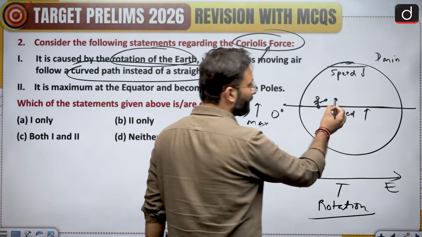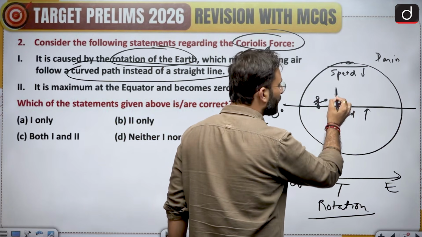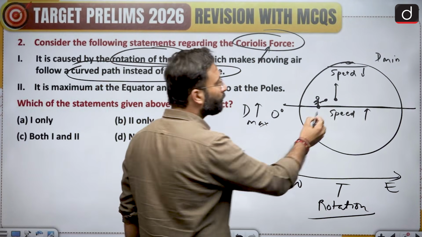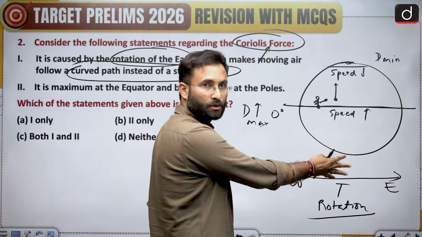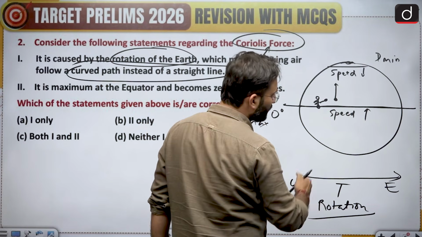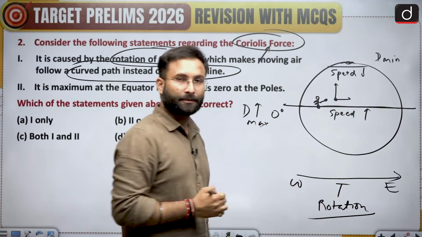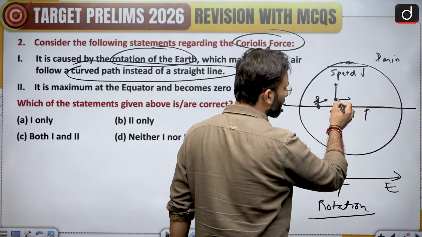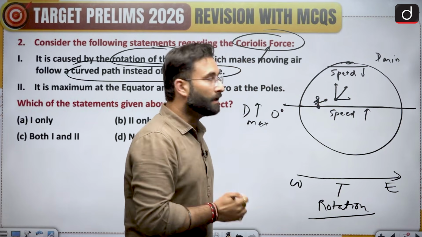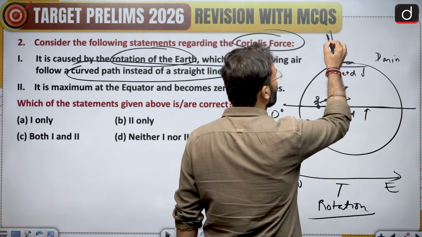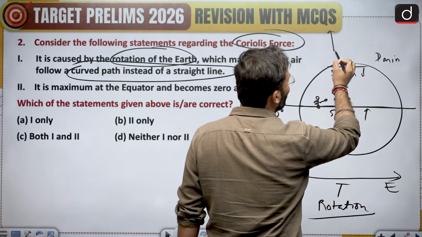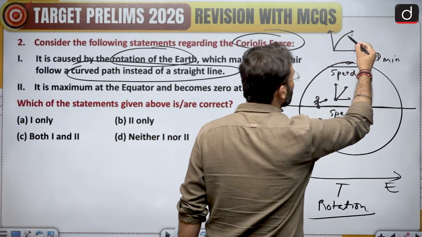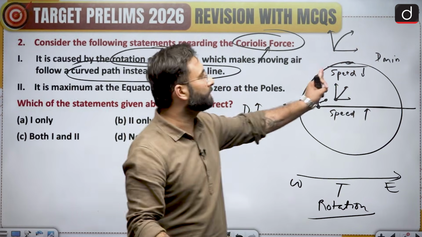Now I have left this ball, but I have thrown it in a straight line towards the pole. The ball wants to stay in its initial motion, so because of inertia it would want to go in the east direction, from west to east. Because of these two, the resultant would be somewhere over here. So I have thrown the ball north towards the pole, and the ball wants to move east. The resultant would be something like this. The ball will start to move in a curved path and not in a straight line.